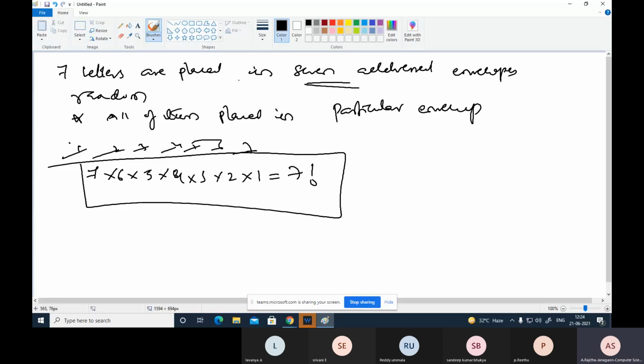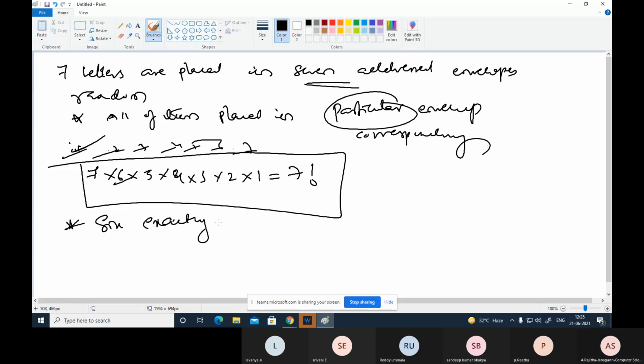All of them placed in the particular envelope, and the corresponding envelope, means we place each in some envelope, and after one is complete, we place the remaining 6. Like that, 7 factorial. Suppose exactly 6 letters are placed in their corresponding envelopes.